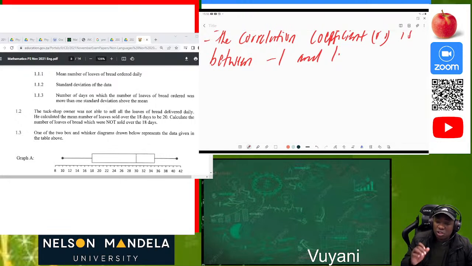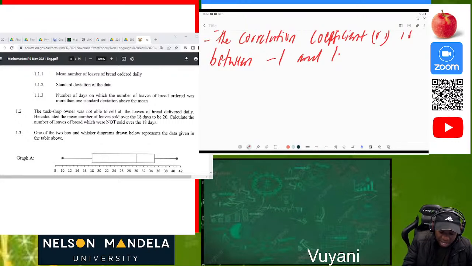So if your R is exactly 0.8, or maybe 0.81, you must understand that's a very strong positive correlation. You must write that down. It's always 2 marks, so beware of those things. I'll try to attach this table so that you can also have it. As we did for positive, from 1 to 0, now we start from -0.19 to -0.01. That's when we have a very weak negative correlation. So it's essential to understand the description of the correlation.